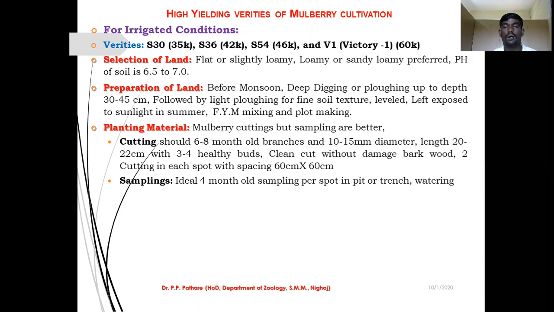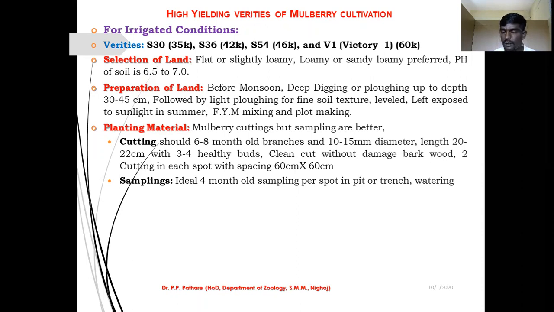Clean cutting without any additional human damage, and start cultivating your mulberry plant in your farms. I hope you understand.